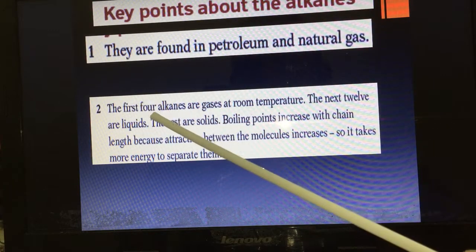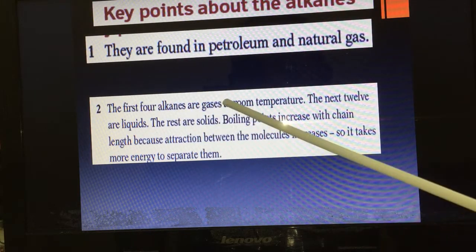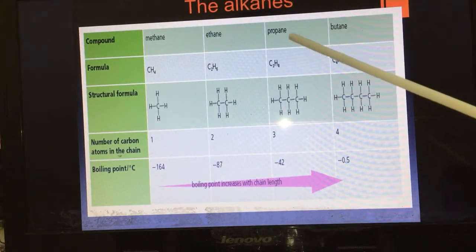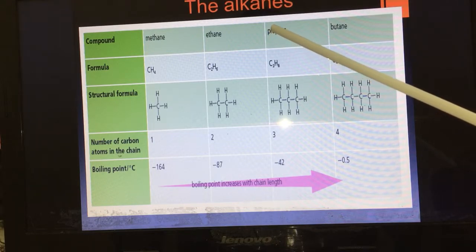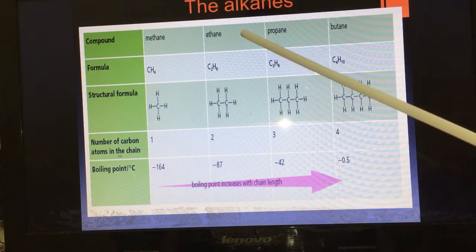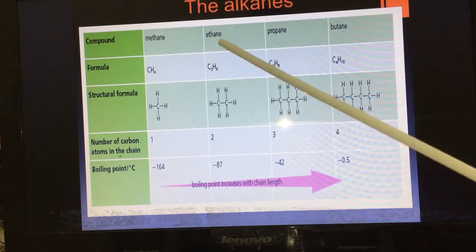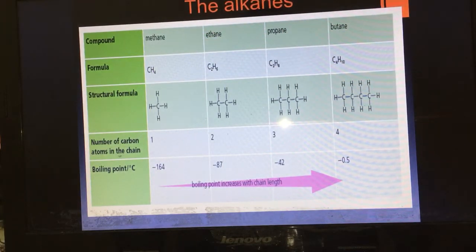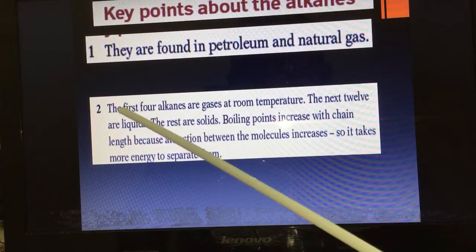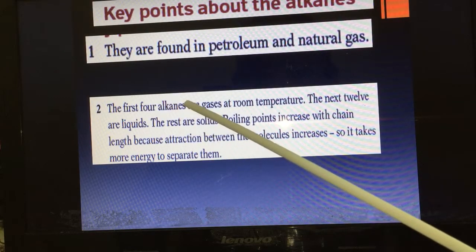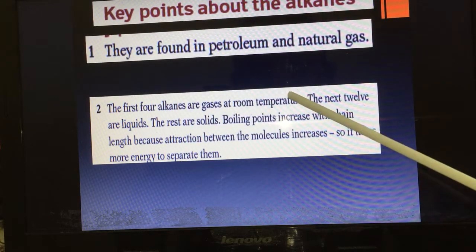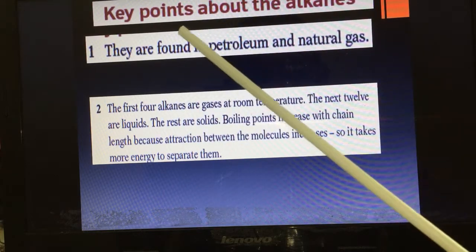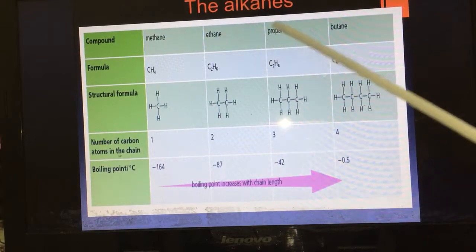2. The first 4 alkanes are gases at room temperature. The first 4 alkanes: methane, ethane, propane, butane. All these compounds are gases at room temperature. What is the meaning of first 4 alkanes? We mentioned 4: methane, ethane, propane, and butane.